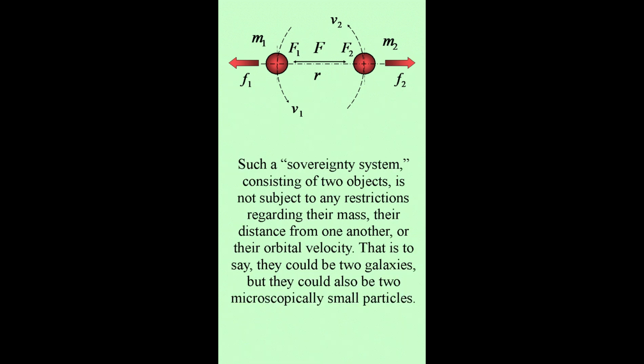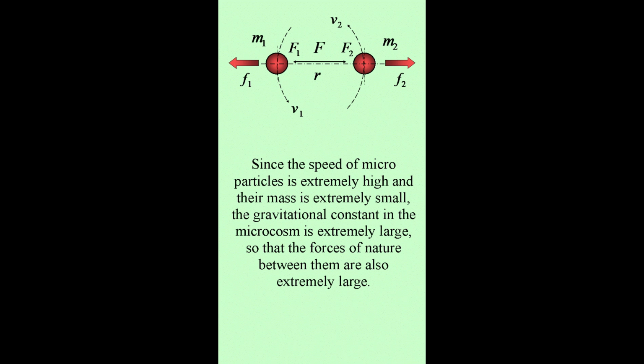Such a system, consisting of two objects, is not subject to any restrictions regarding their mass, their distance from one another, or their orbital velocity. That is to say, they could be two galaxies, but they could also be two microscopically small particles. Since the speed of microparticles is extremely high and their mass is extremely small, the gravitational constant in the microcosm is extremely large, so that the forces of nature between them are also extremely large.